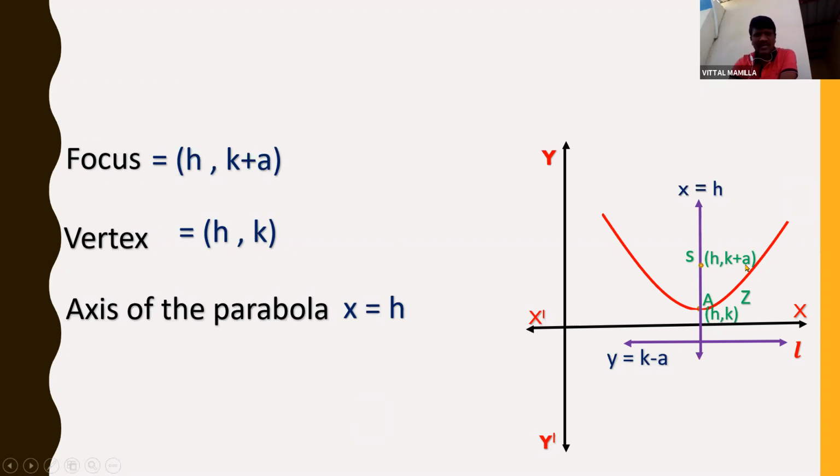Focus will be h comma k plus a and vertex is h comma k, and the axis of the parabola is x is equal to h. If the abscissa is the same, the axis of the parabola is x is equal to h. Whatever is the same, I'm writing x is equal to h.